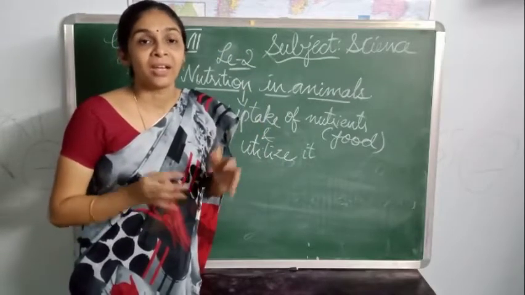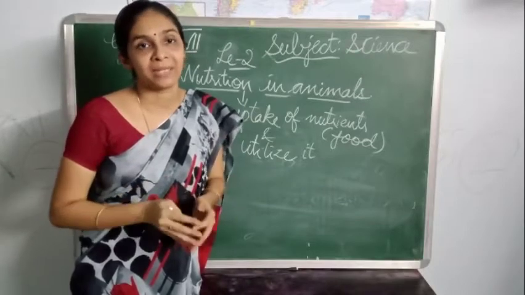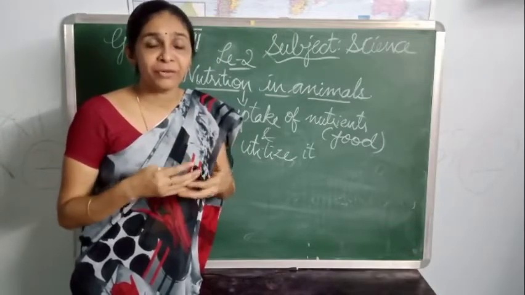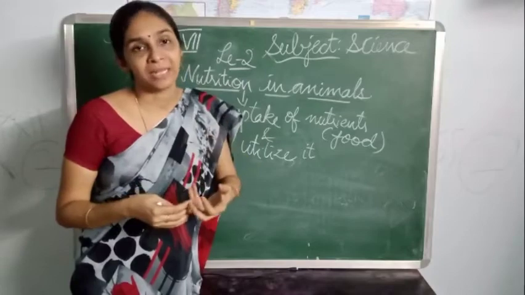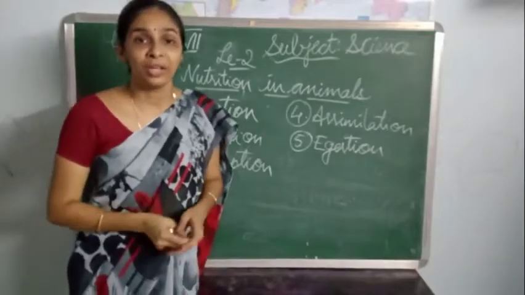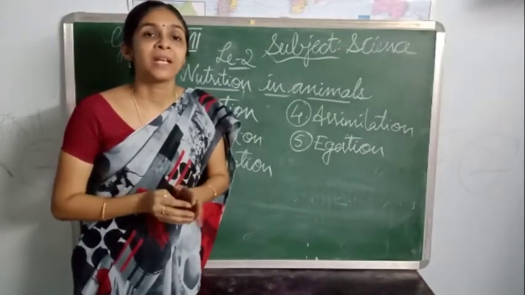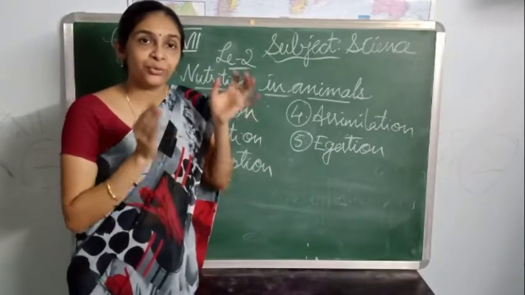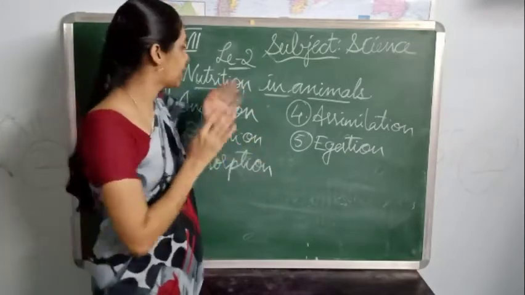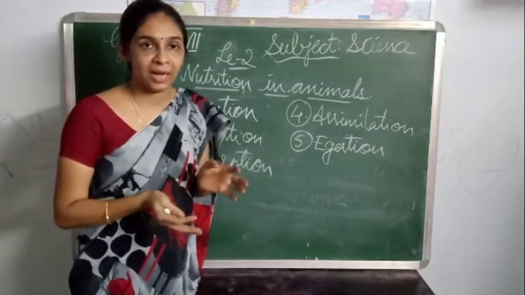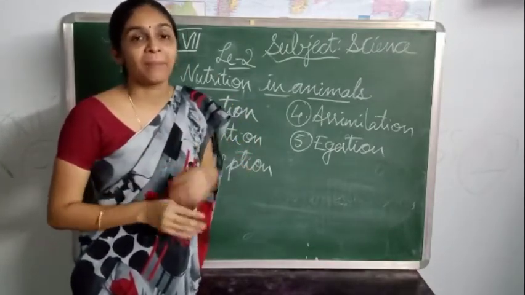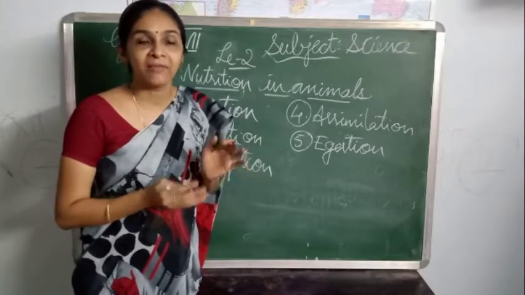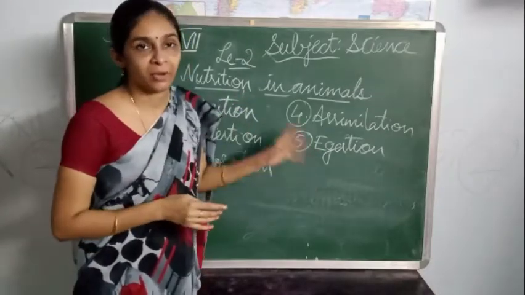It is a complex process which occurs in human beings; especially these 5 steps take place in human beings for the nutrients to be utilized by the human body. So here we have to know the 5 processes that occur in our body in order to utilize the nutrients. What are the different steps involved in the nutrition process of animals, especially in human beings? Compared to all the other animals, the nutrition process in human beings is very complex. It involves 5 steps.